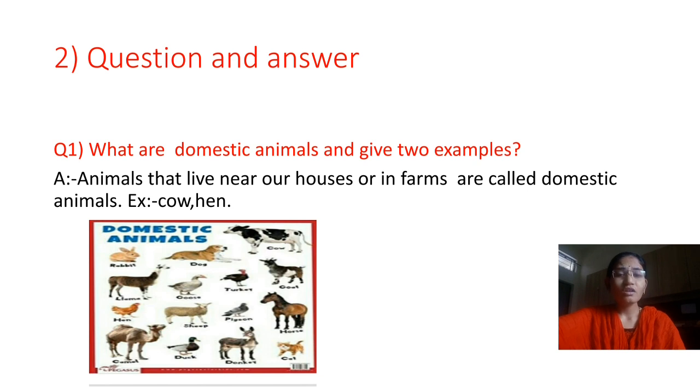Next bit is question and answer. First question is, what are domestic animals and give two examples. Answer. Animals that live near our houses or in farms are called domestic animals. Example, cow, hen.